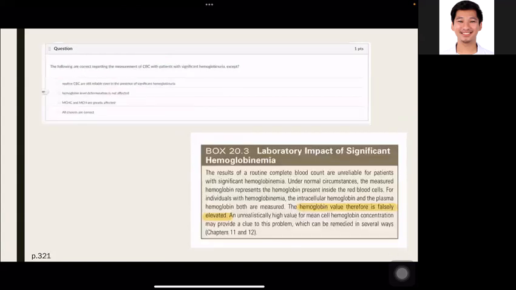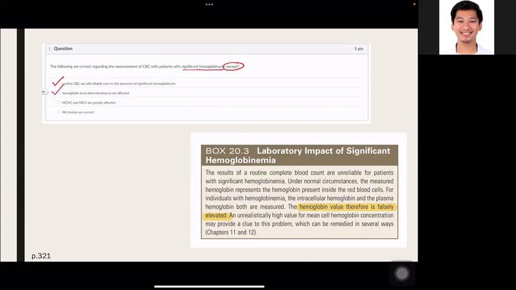So next question: the following are correct regarding the measurement of CBC in patients with significant hemoglobinuria, except. This question was corrected. There are two possible answers in here. We have: routine CBC are still reliable even in the presence of significant hemoglobinuria, and hemoglobin level determination is not affected.